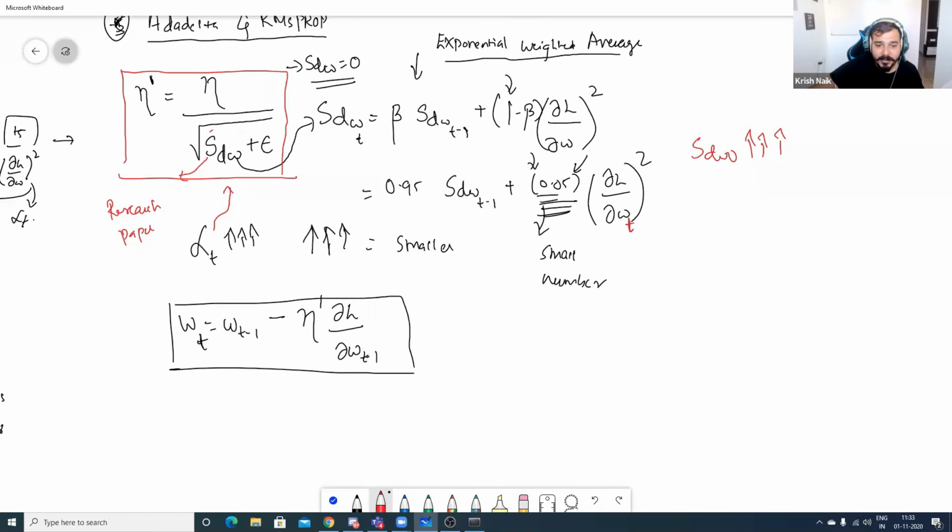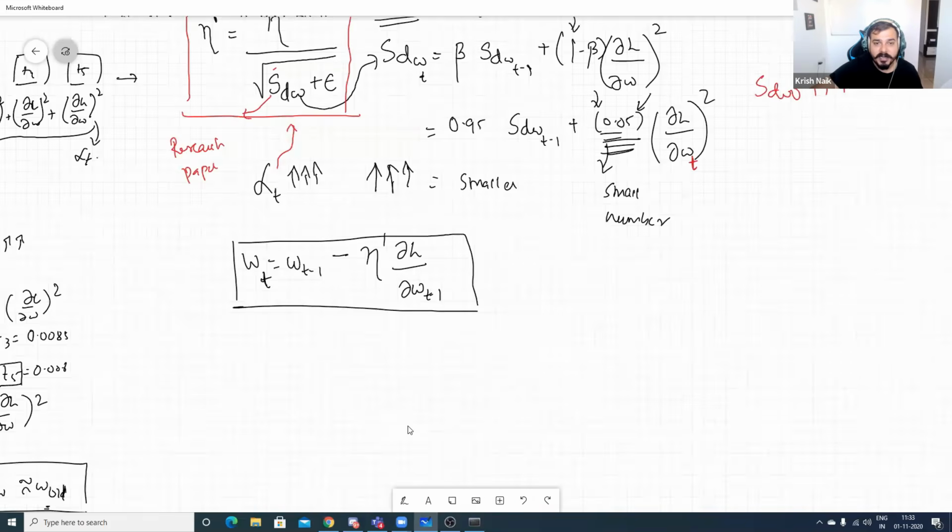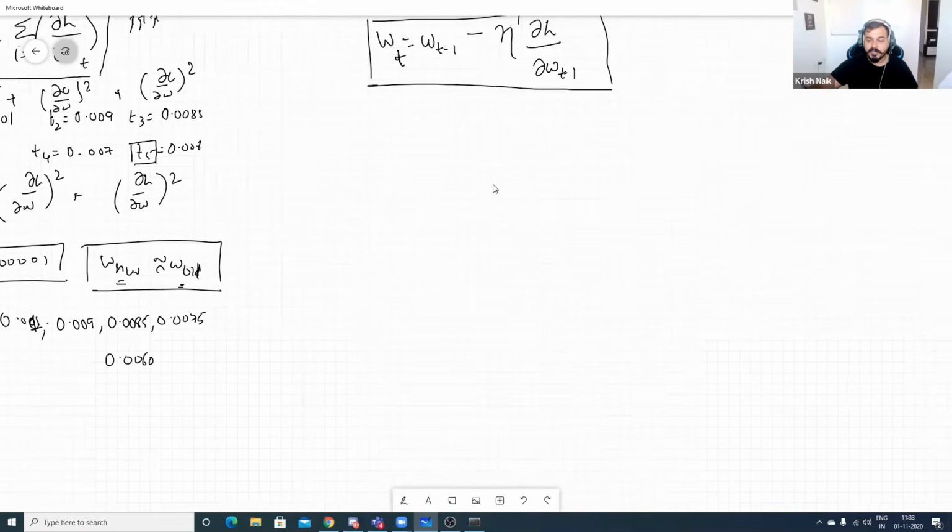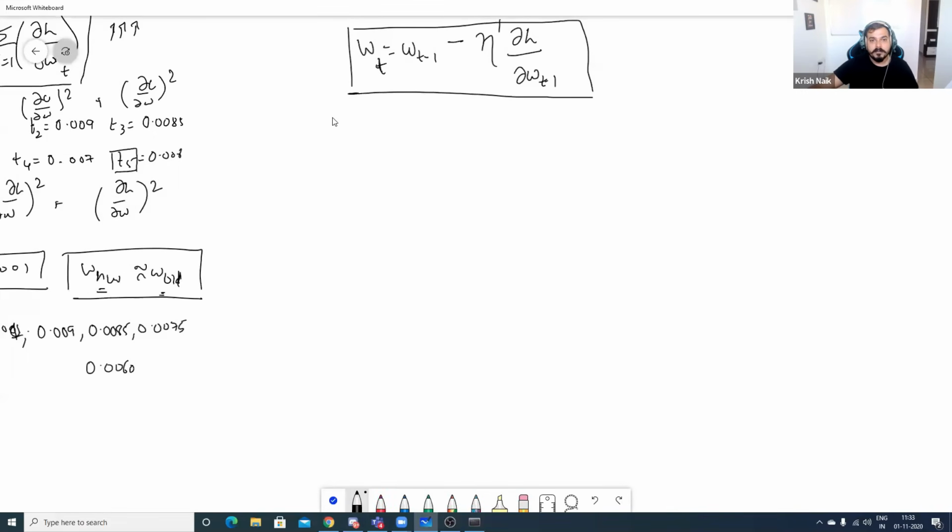Okay. Now coming to the implementation details, I'm just going to write the algorithm for this. So let me write it down. My implementation details. Again, I have taken the algorithm directly from the research paper, guys.